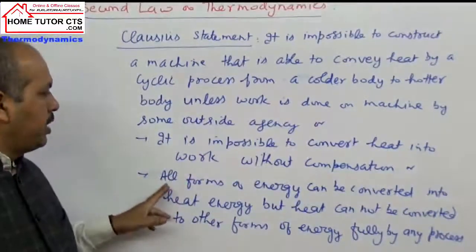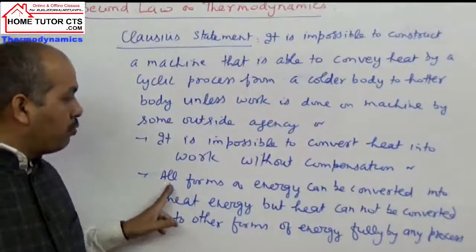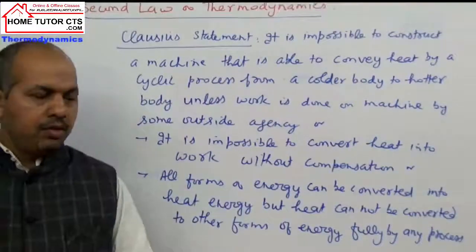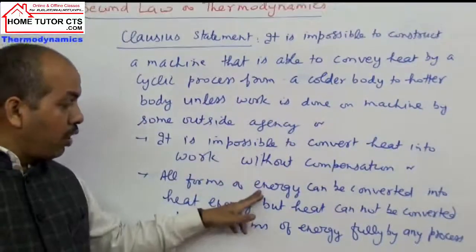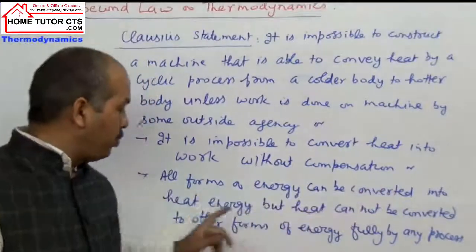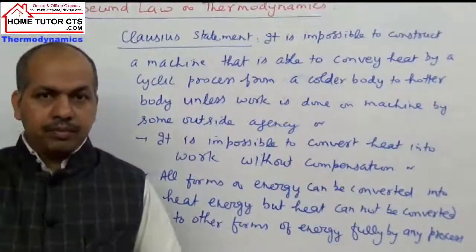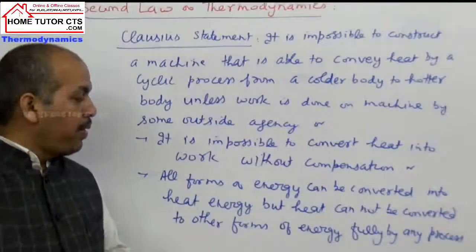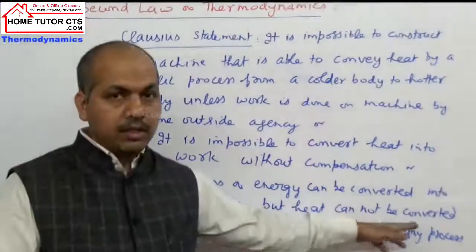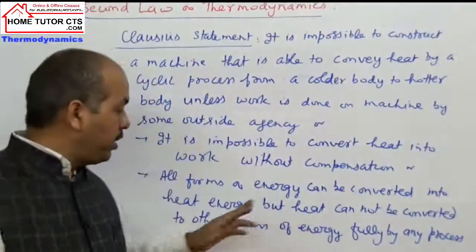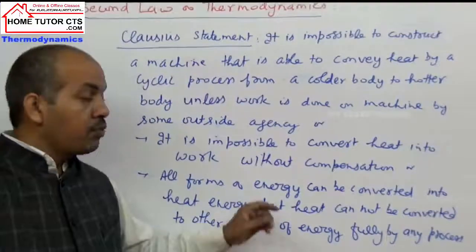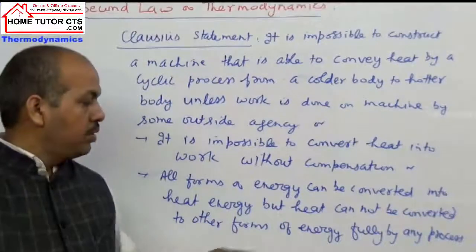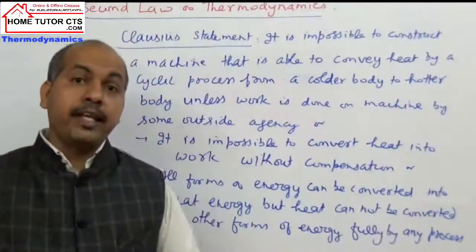One more can be taken for the same: all forms of energy can be converted into heat energy, but heat cannot be converted to all other forms of energy fully by any process.